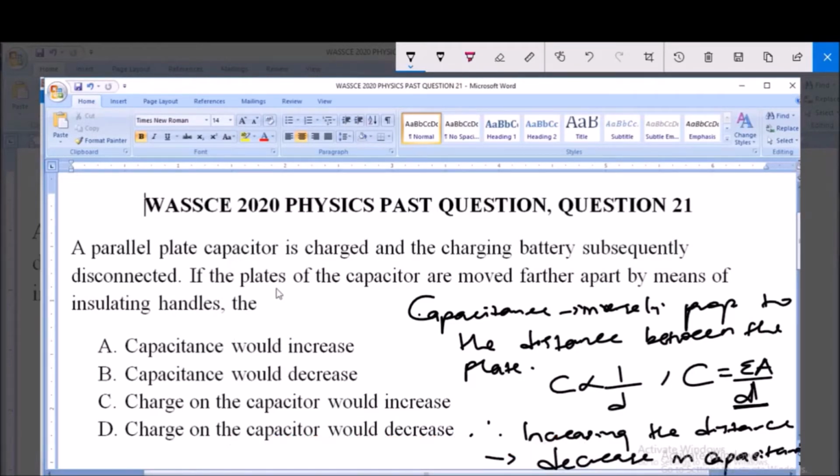Now the question says, if the plates of the capacitor are moved further apart, simply that's meaning that if this is a plate and this is a plate and this is the distance between them, now if these two plates are moved further apart, you see that the distance d has increased, and increasing this distance between the plates will lead towards a decrease in the capacitance of this capacitor, and that is option B. The capacitance will decrease. So option B is the answer to this question.